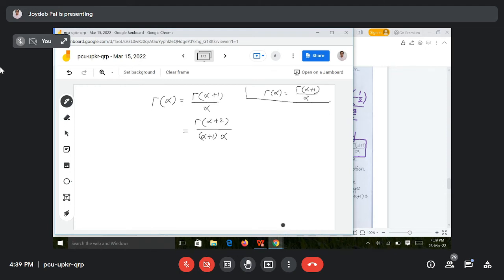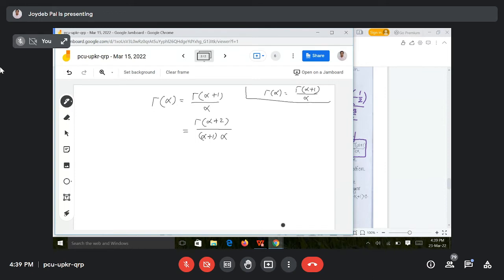Okay. So if alpha is replaced by alpha plus 1, then it will be gamma alpha plus 2 divided by alpha plus 1, and alpha remaining. Now again, if that alpha plus 2 is negative, you have to apply the same formula.